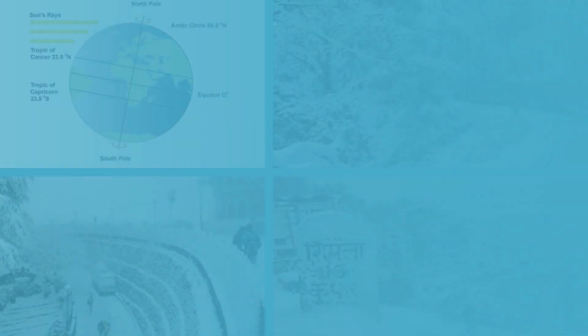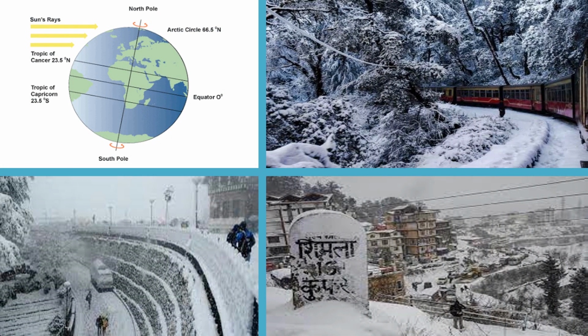Deserts are formed in places where there is very little humidity and so very little rain throughout the year.